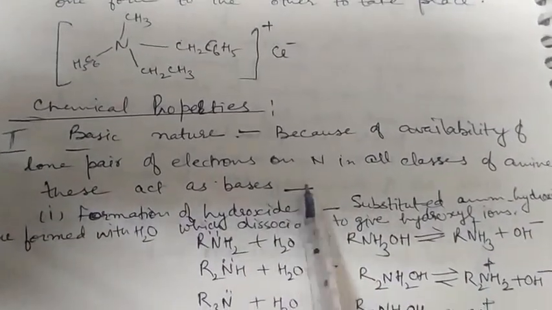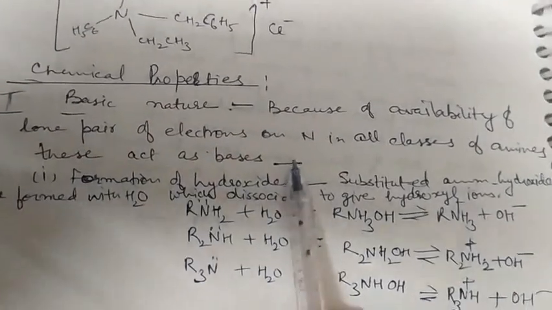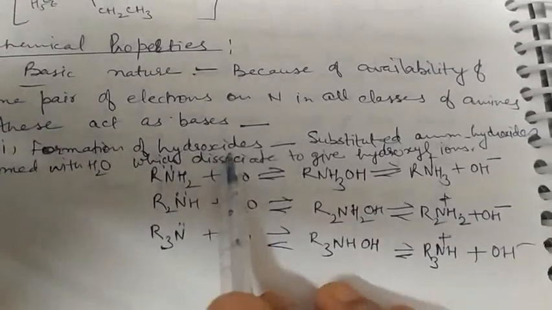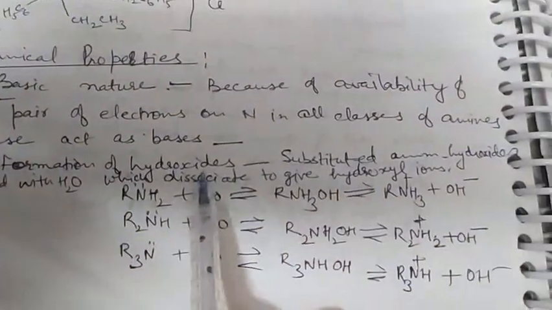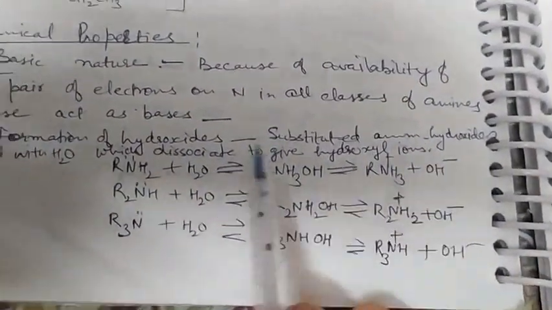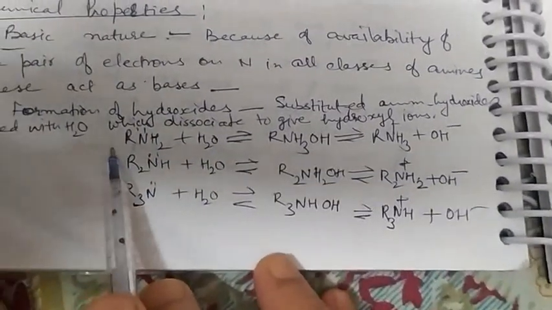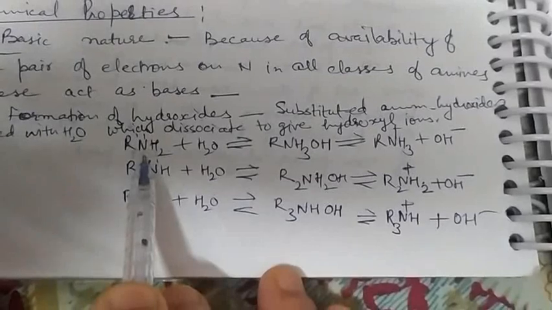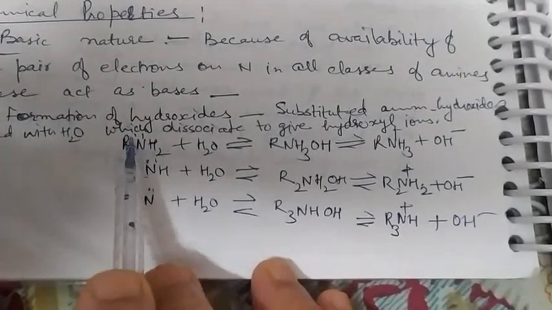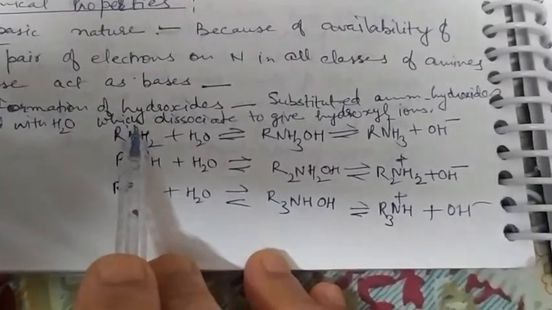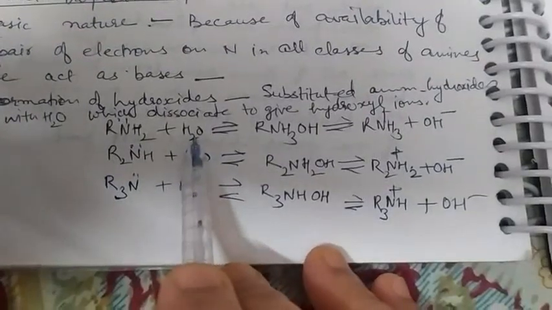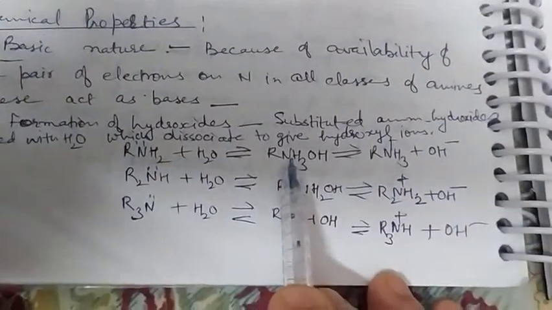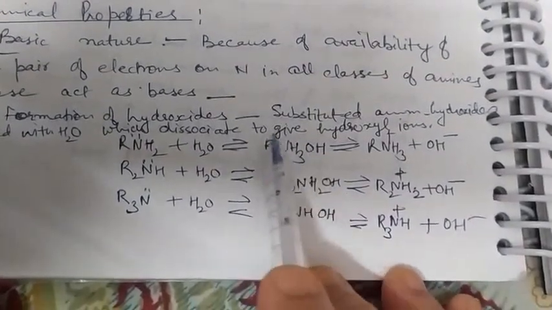And this basic nature is reflected from number 1, formation of hydroxides. Substituted ammonium hydroxides are formed with water. This is a primary amine, RNH2. Nitrogen has a lone pair of electrons. When water is added to it, it forms substituted ammonium hydroxide.